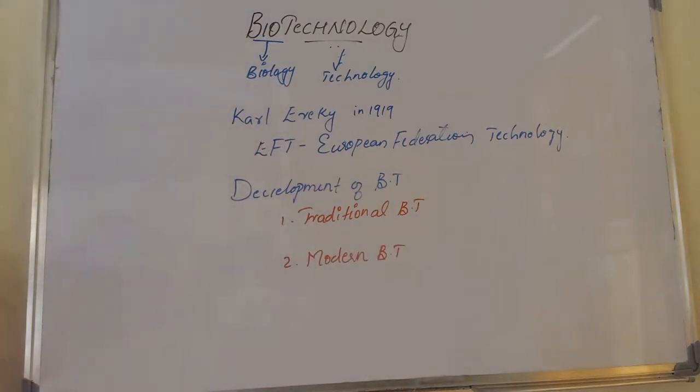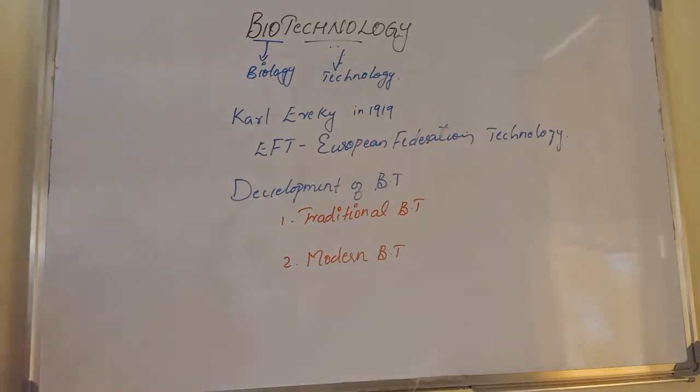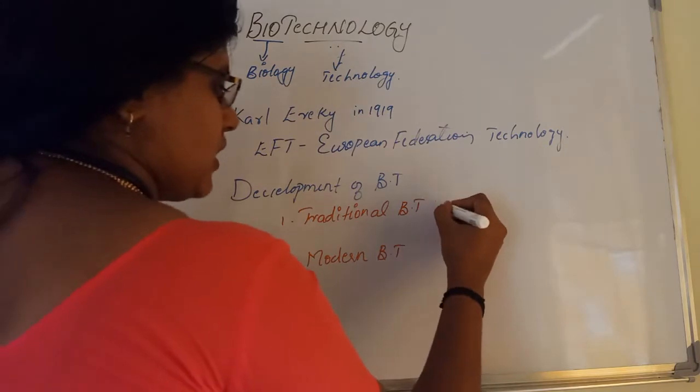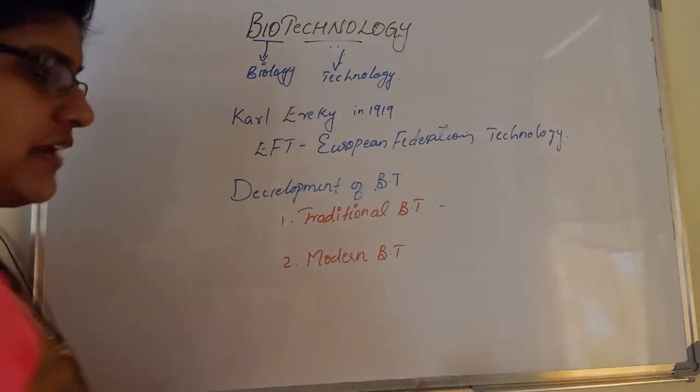Traditional biotechnology uses bacteria and other microbes in day-to-day life. Daily we are using microbes and bacteria for the preparation of dairy products like curd, ghee, cheese. So we are doing biotechnology in our home itself.